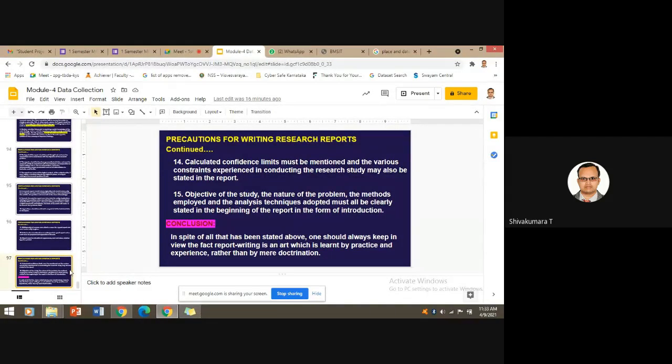The last precaution: objective of the study, what you made, and set the goal, methodology followed, analysis you made, inference you drew, results discussion you made. All those things are in line with your aim and objectives which you set in the beginning of your research. You should be very careful in writing the report.